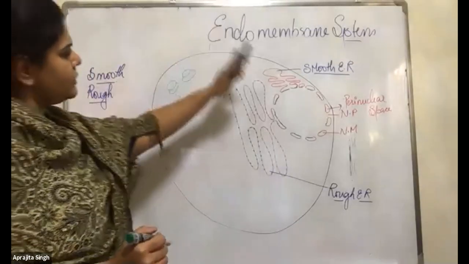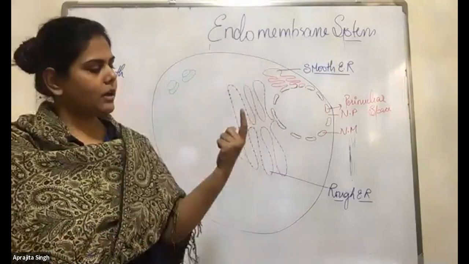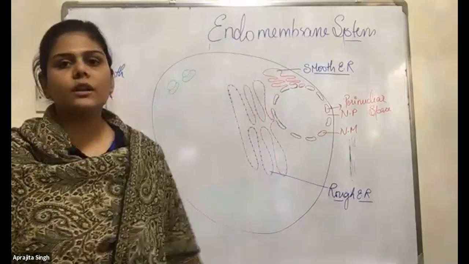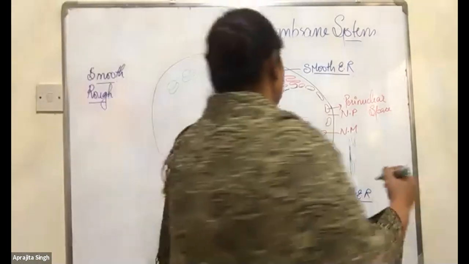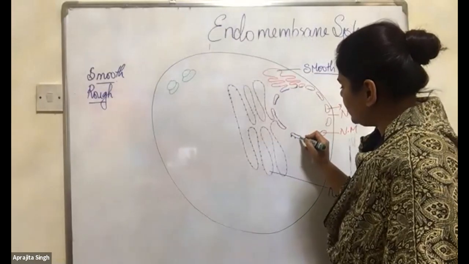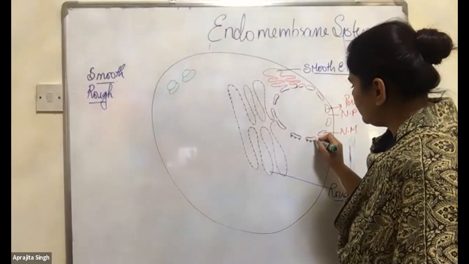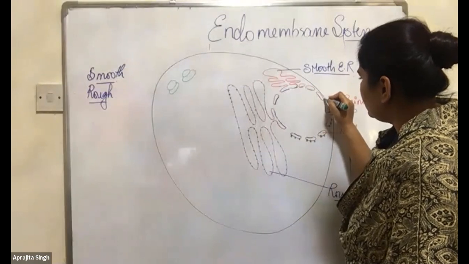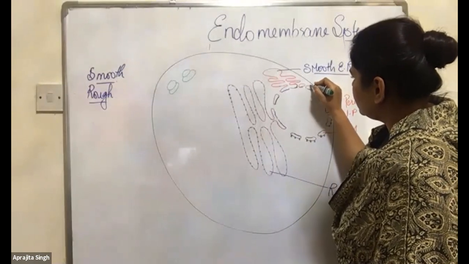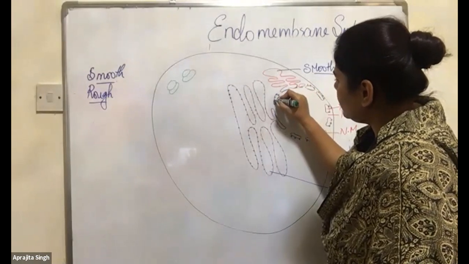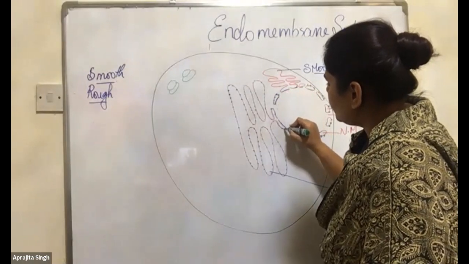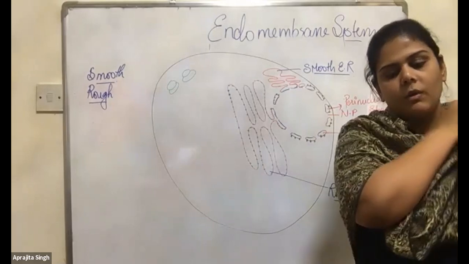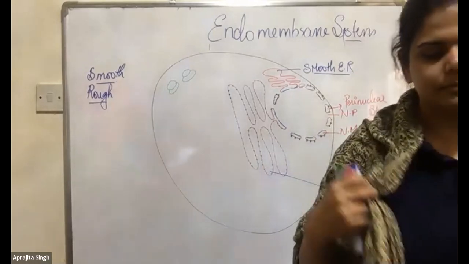Okay, fine. If we talk about only this much structure, the Golgi, the ER and the nucleus, can you tell me where else the ribosomes are present? They are present on the nucleus also, like this. Always remember, the ribosomes are also present on the nucleus. But they are not present in the smooth endoplasmic reticulum. This is the structure. Okay, now, what is the role of endoplasmic reticulum?